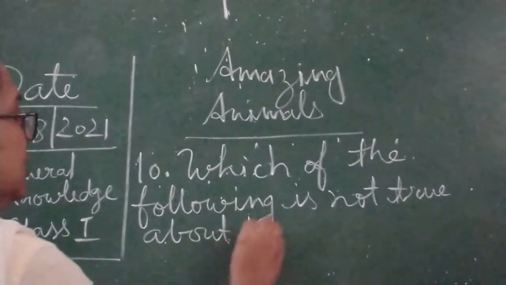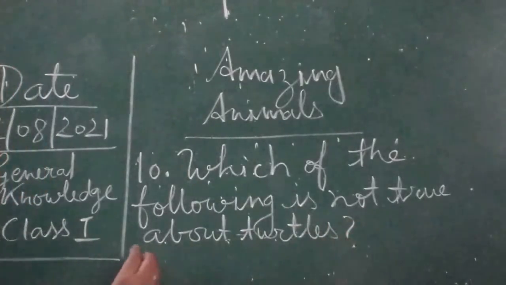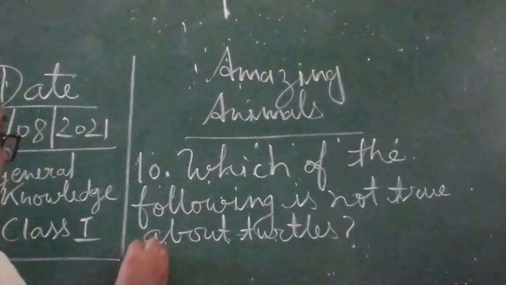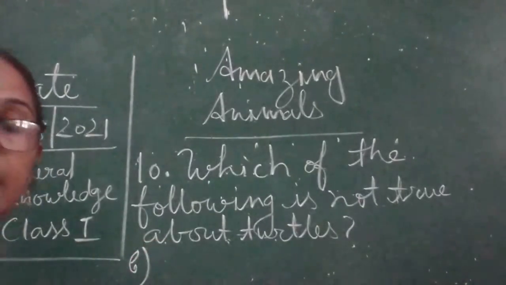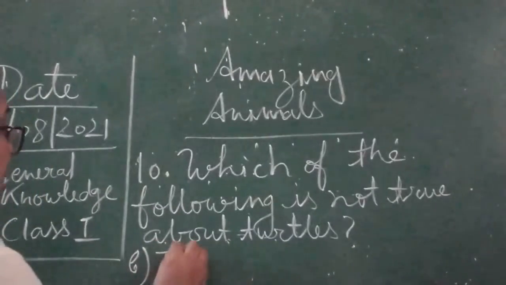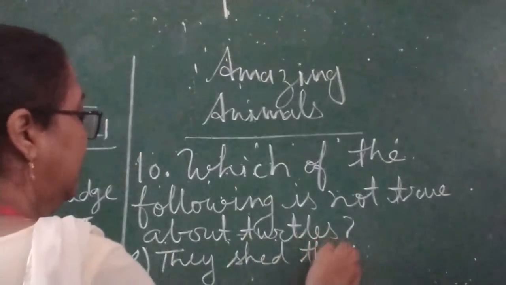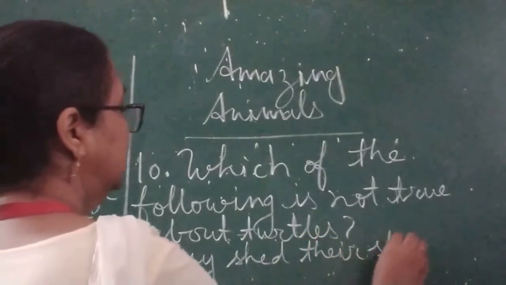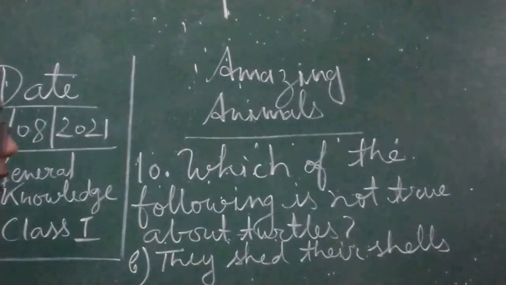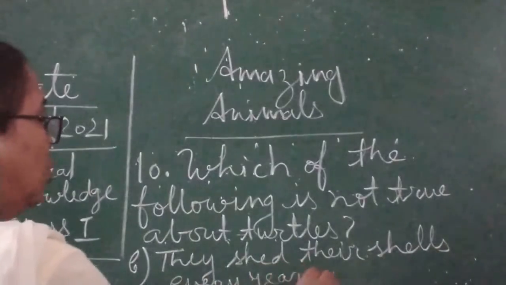Answer B is incorrect, children. They shed their shells every year. This is totally incorrect.